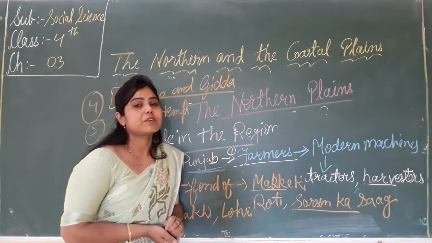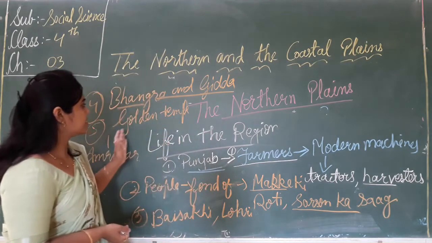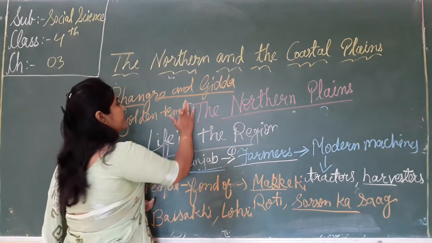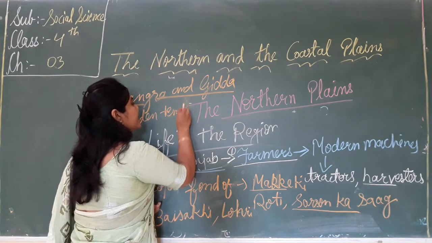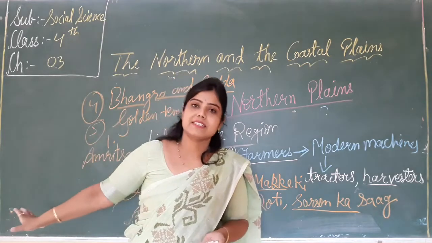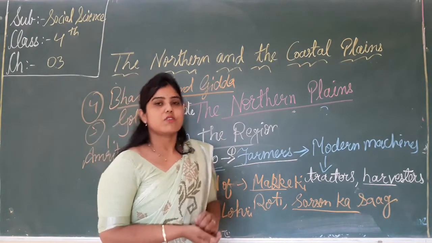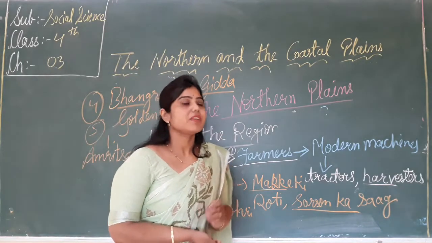And the Golden Temple is a famous tourist place. What is the Golden Temple and where is it? It is in Amritsar. That is in which city? That is Amritsar. So what do you know about Punjab?